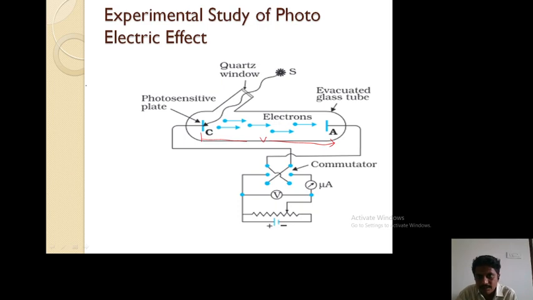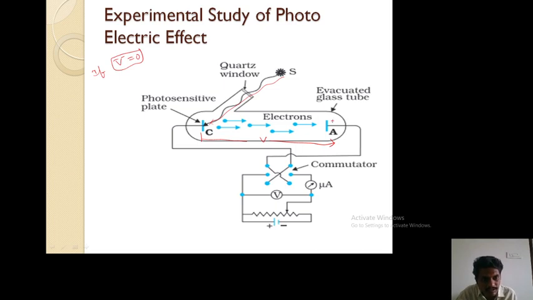If there is no potential, for example, if V equals 0, what happens? When V equals 0, electrons are still emitted. Even though the potential difference is 0, when light is incident on the metal surface, photoelectric emission takes place. The electrons are emitted from the metal plate, but they are not moving towards the anode end. Why? Because no potential difference is applied.